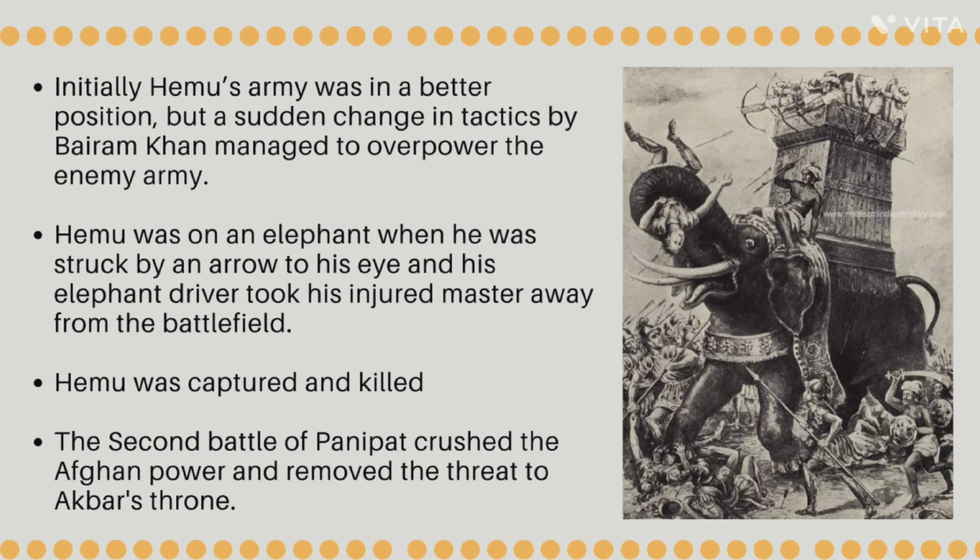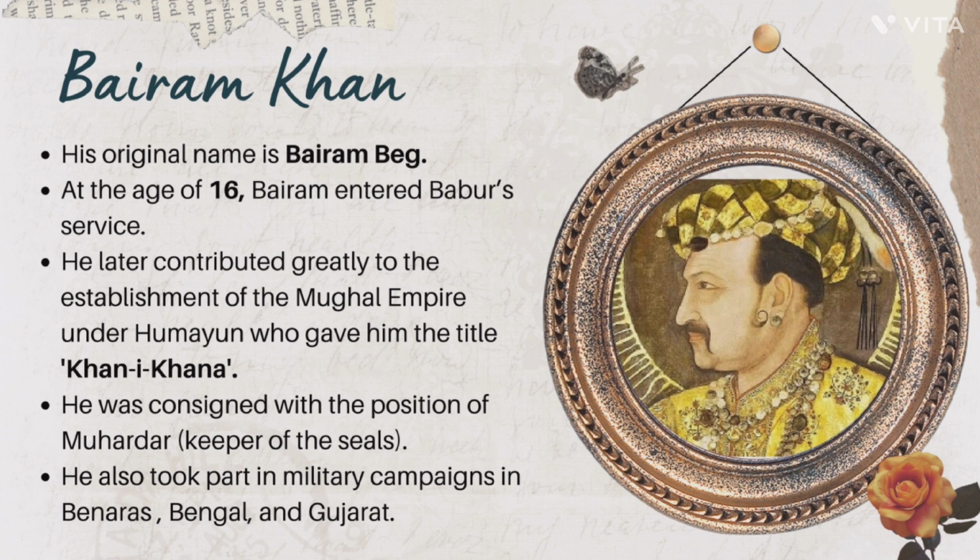After the injury to his eye, Hemu was helpless and on the verge of death. The Mughal army captured Hemu and killed him. In that way, the second battle of Panipat was won and the Afghan power was removed as a threat to Akbar's throne, and he was successful in establishing that throne in India. Lastly, the role of Bahram Khan in establishing the Mughal throne in India was very huge.